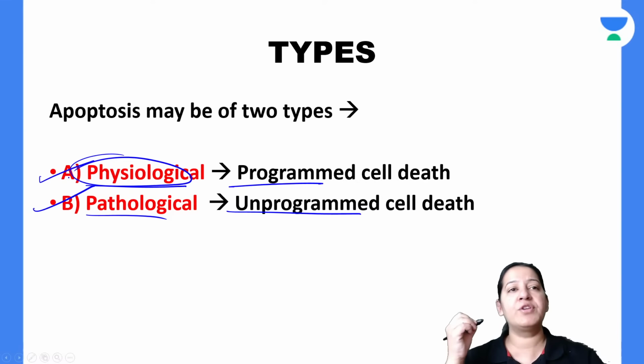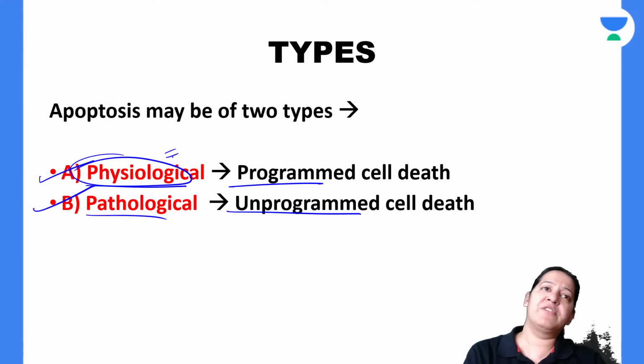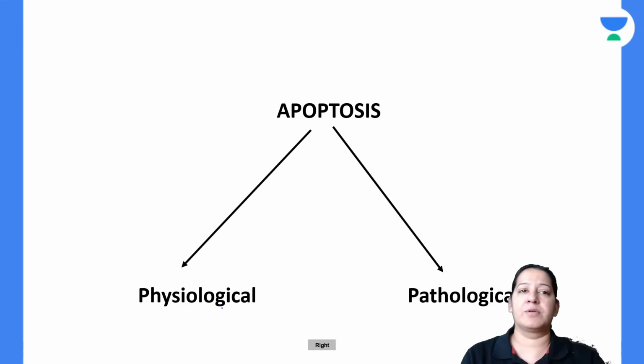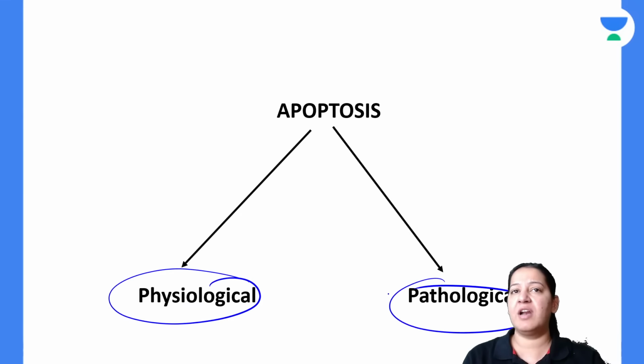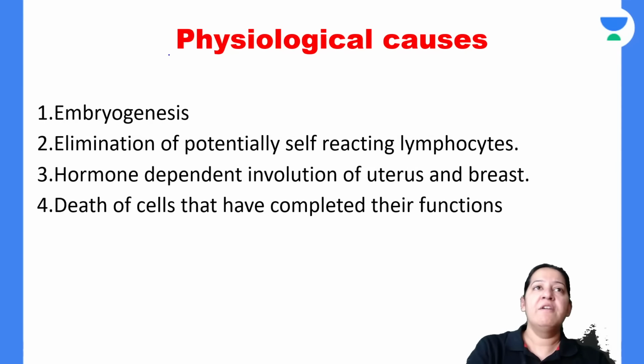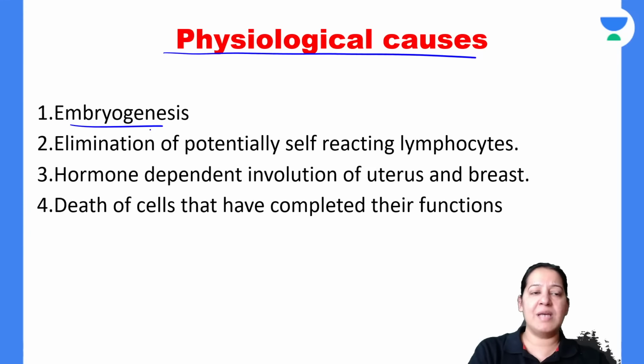Can anyone of you tell me a few examples of physiological apoptosis? Tell me a few examples of physiological and a few examples of pathological. Physiological and pathological are the two types of apoptosis. Okay, let me tell you a few examples of physiological apoptosis. You know, the best example is embryogenesis.